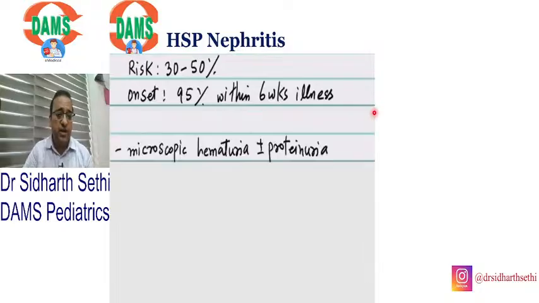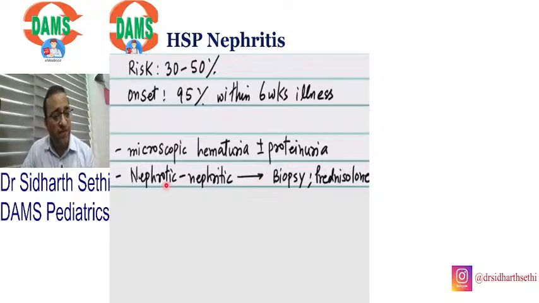Nephritis में होता क्या है? Remember, mostly some RBCs in the urine, some microscopic hematuria with or without proteinuria. 95% of the nephritis happens within 6 weeks of illness. So within 6 weeks they get hematuria, they get proteinuria. Now if they have a lot of proteinuria, a nephrotic range proteinuria, you should do a biopsy. Biopsy shows mesangial proliferation, and then we give prednisolone.